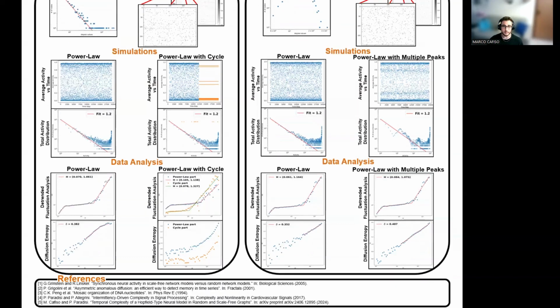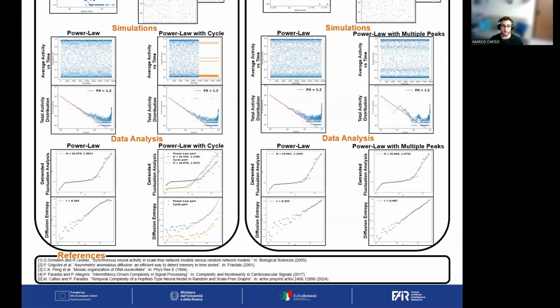So to conclude this presentation, with this preliminary work, we want to demonstrate that even if we used a very simple spiking model, by varying some parameters, we found a large variety of dynamical behaviors that can be studied with the tools that come from the temporal complexity theory.